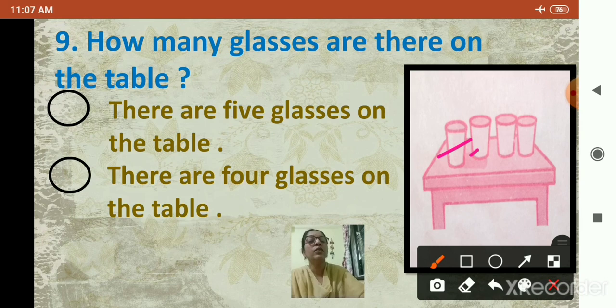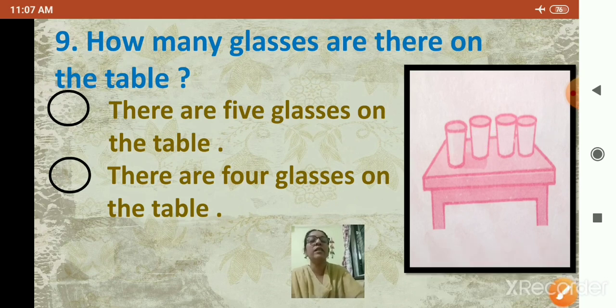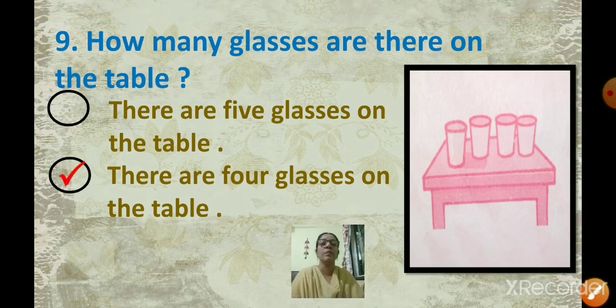1, 2, 3 and 4. So how many glasses are there? There are 4 glasses on the table. So there are 4 glasses on the table. Okay.